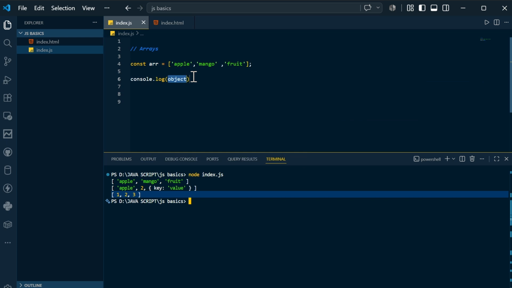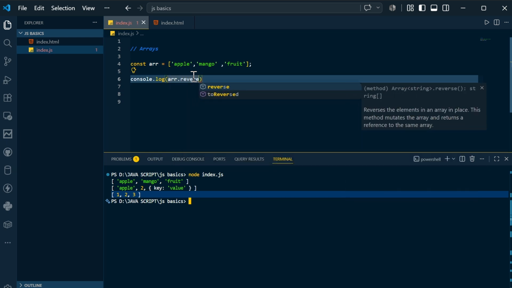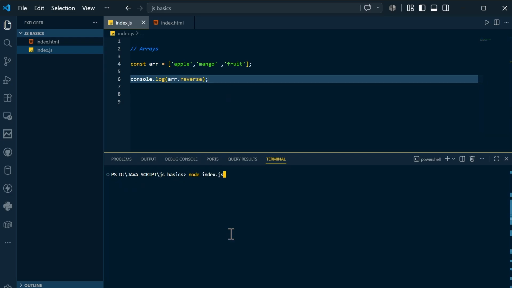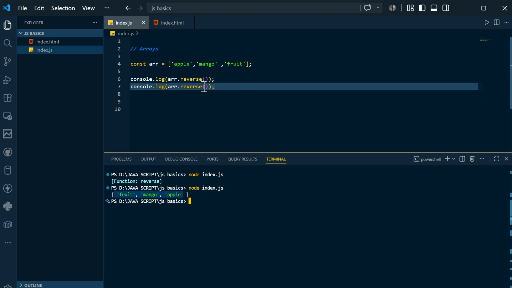I will do some console.log. Inside this console.log, I will simply say array.reverse, and I will clear the screen, compile and run. If I mention the brackets also and compile and run, you can see fruit, mango, apple. It has been successfully reversed.